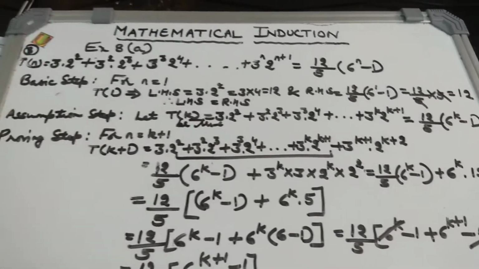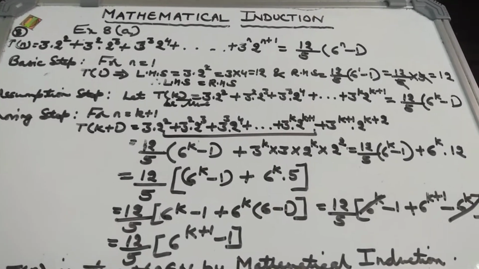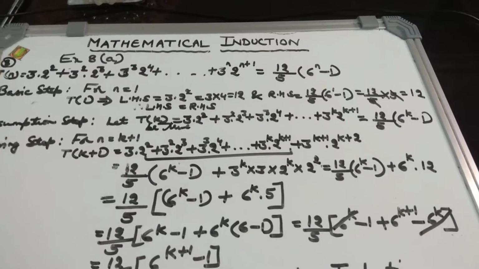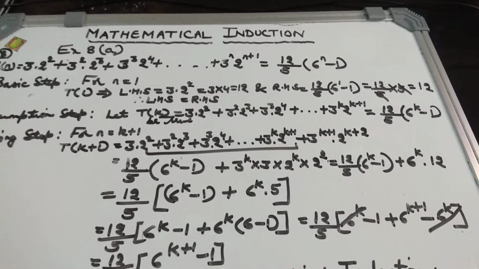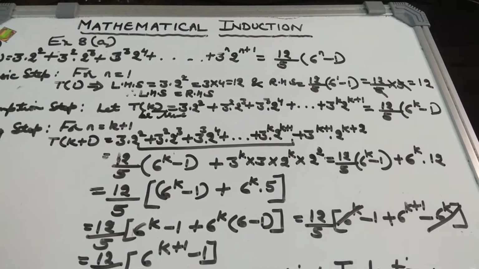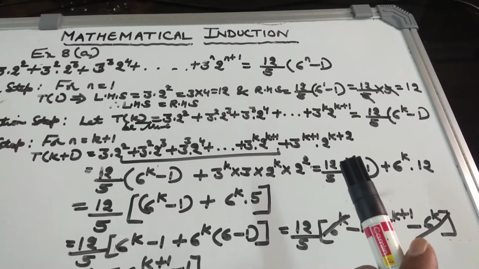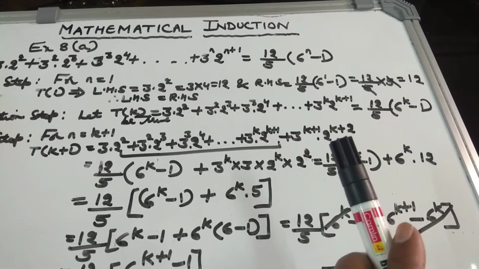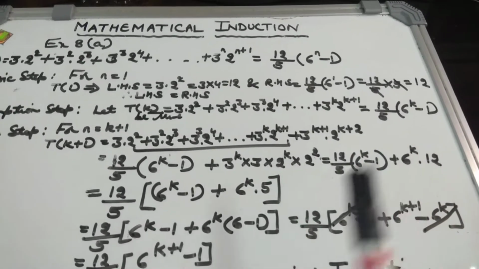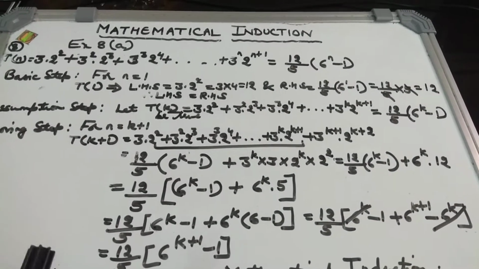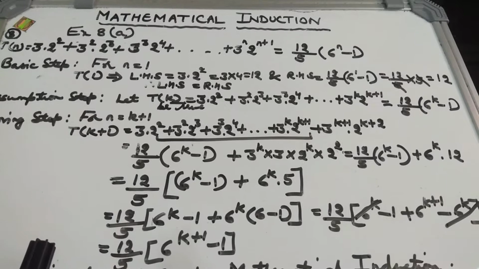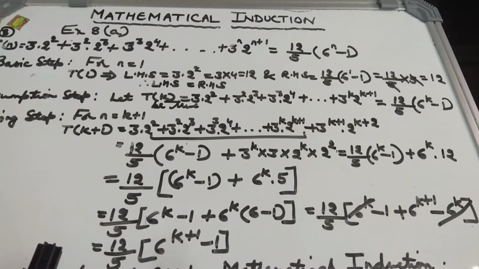Now, use the proving step for n equals k plus 1. T of k plus 1: obviously the first k terms will be as in the previous step. The last term to be added, in place of n, write down k plus 1. Hence 3 to the power k plus 1 into 2 to the power k plus 2. Now 12 by 5, the first terms will be summed up as 12 by 5 into 6 to the power k minus 1. And what about the second term?